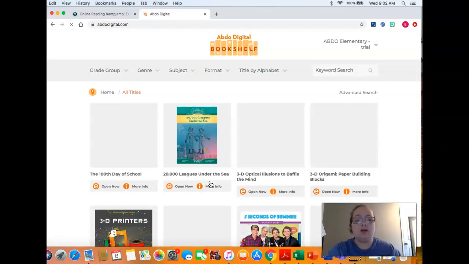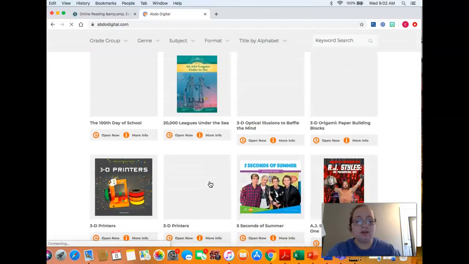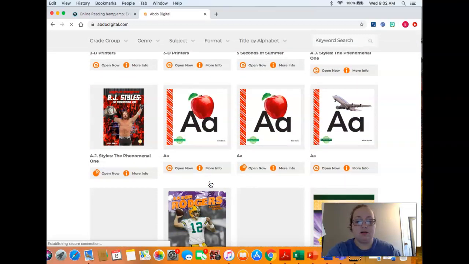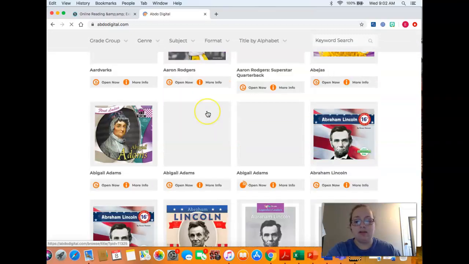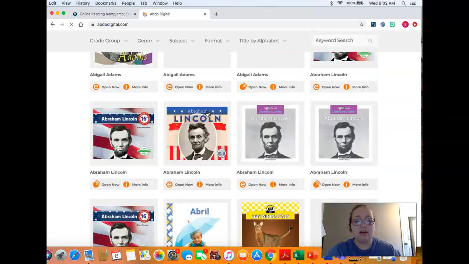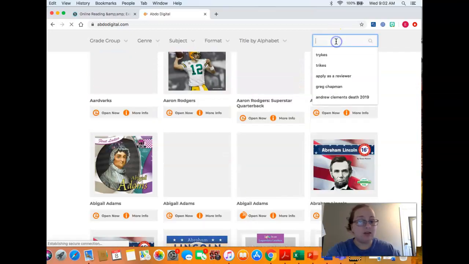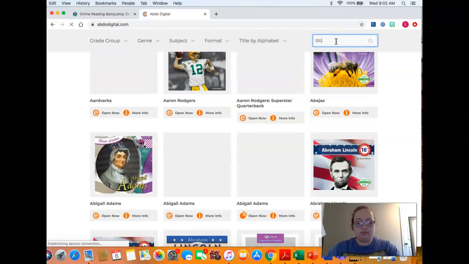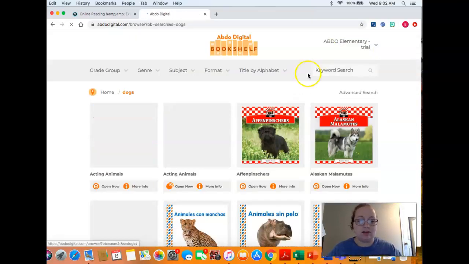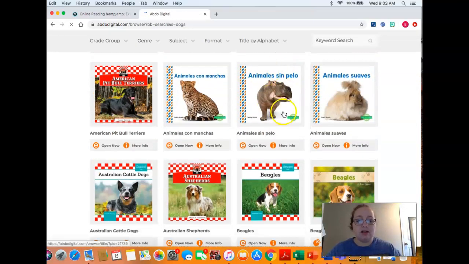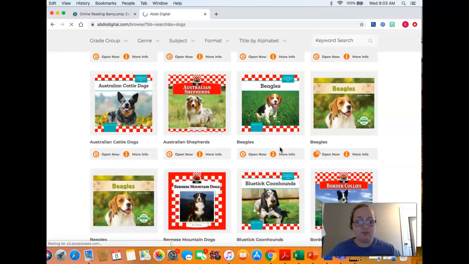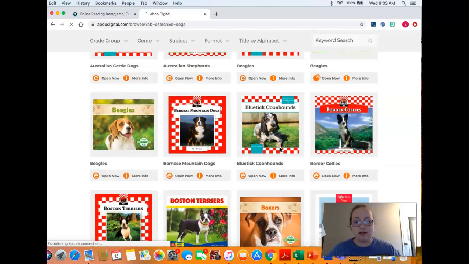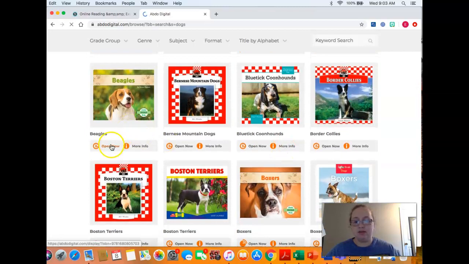When you hit it, you're going to see all of these books are free for you to read. Okay? They go all around. There's Aaron Rodgers, Lincoln, cats. Now, let's say you want to look at dogs. You like dogs. Look at all these dog books. They're in English and in Spanish. Let's just say, I love dogs, so let's just look at beagles. Open now.